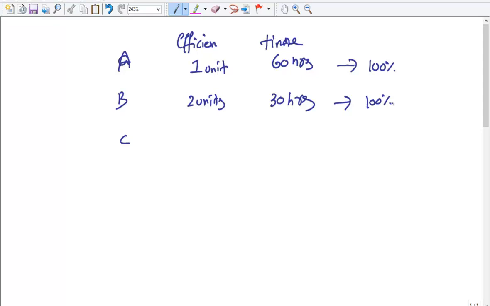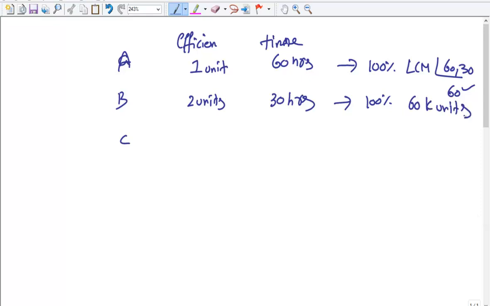Now C takes the same time as that taken by A and B together to finish the work. Now it's better if we know the number of units of the work. Actually that's 1 million, but we should take a number which is convenient for 60 hours and 30 hours. That's the time. So the LCM of 60 and 30 is 60. So you can say that the number of units of work is a multiple of 60. You need not take 60 actually. So it could be like 60 units, 60k units.